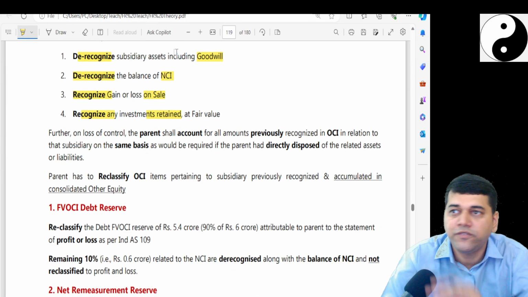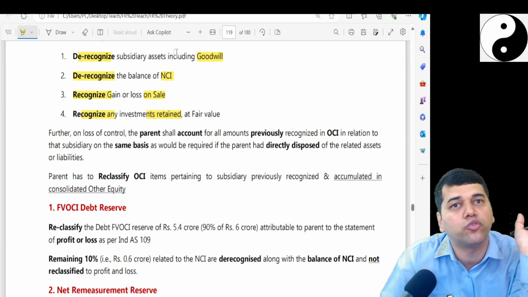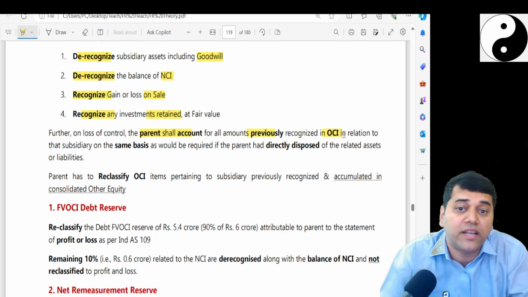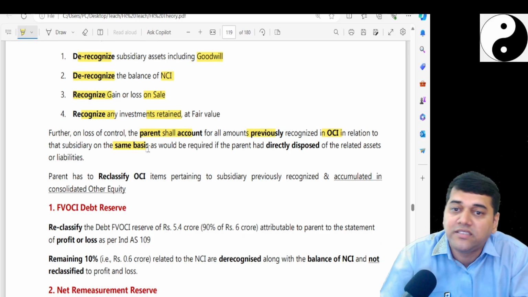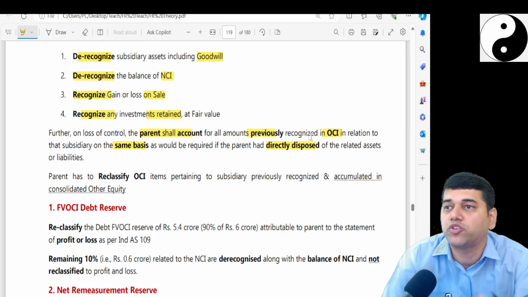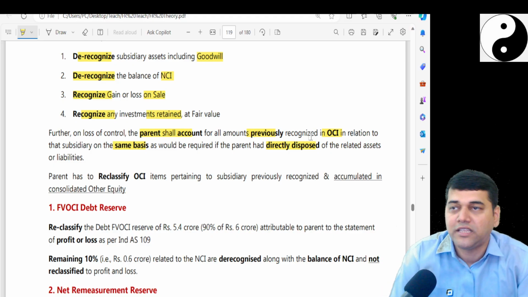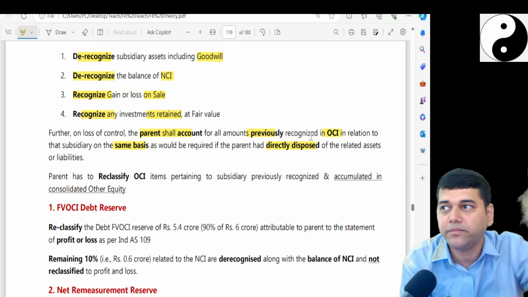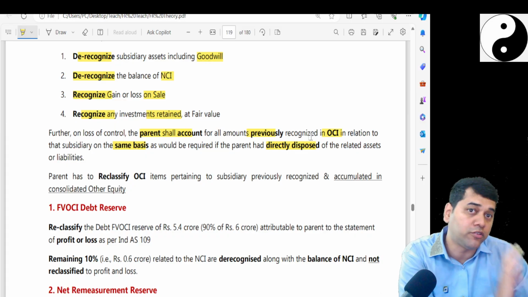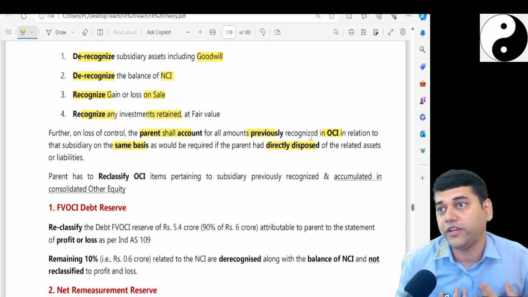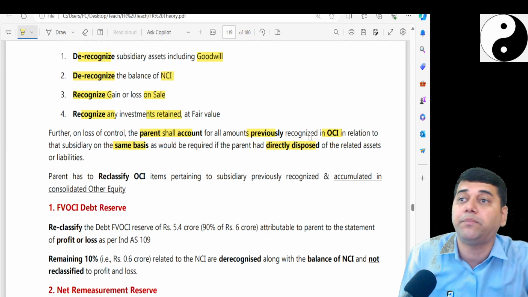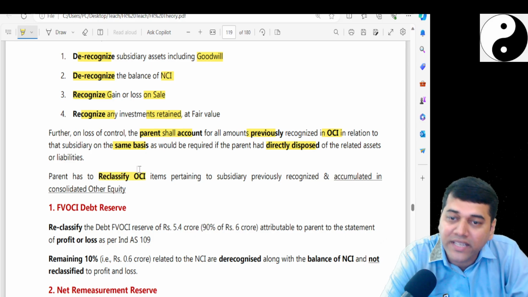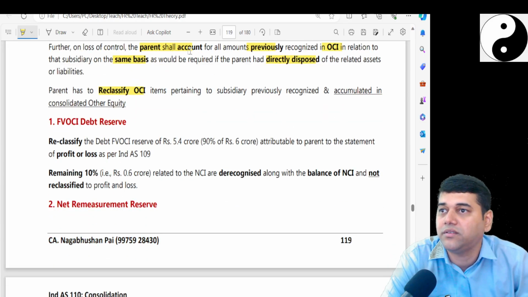Further, which we never wrote any answer because we never came across OCI. In case the parent shall account the previously recognized OCI on the same basis as if it would have directly disposed of the related assets and liabilities. That means since it is my asset, what if I would have sold my debt? I would be subject to recycling. So I should treat, when the loss of control happens, as if I have sold that one particular asset only. What treatment I would have given, I should give the same. So parent has to reclassify the OCI items.